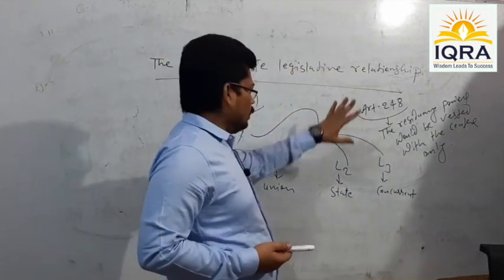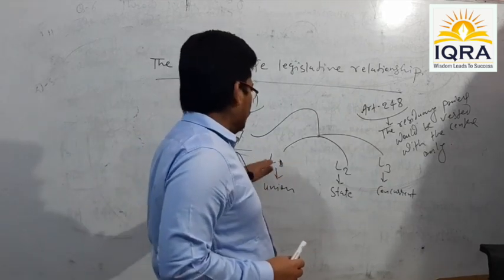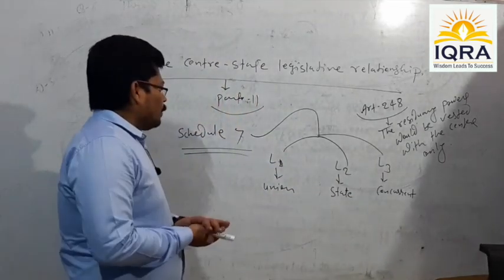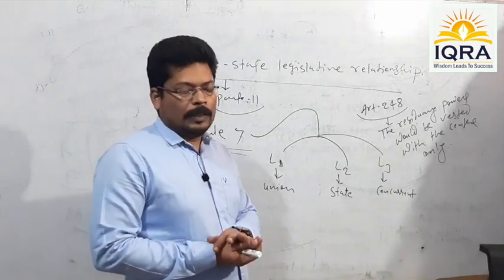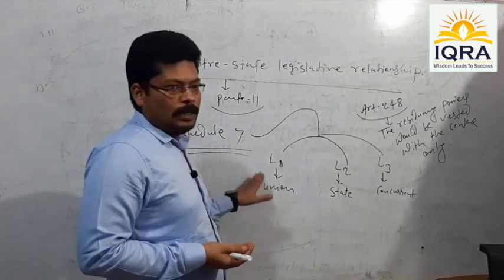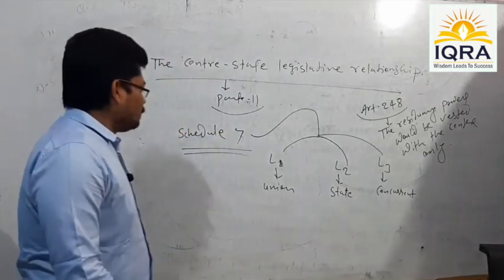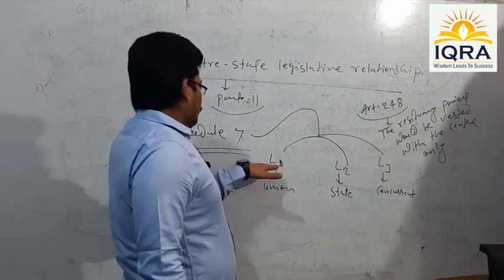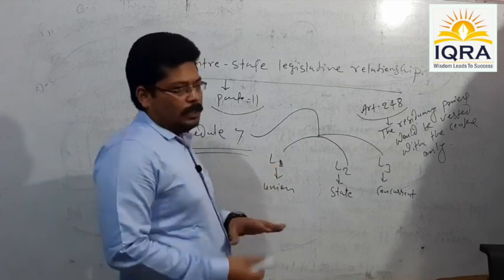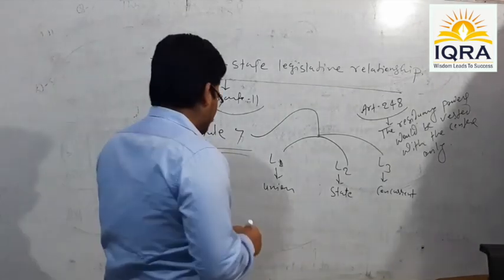Apart from these residuary powers, the remaining legislative powers are divided across these three lists between the center and state. Now, please try to examine the extent of legislative powers being enjoyed by the center, as well as by the state. See, the subject matters given under the Union List originally used to be a total of 97.